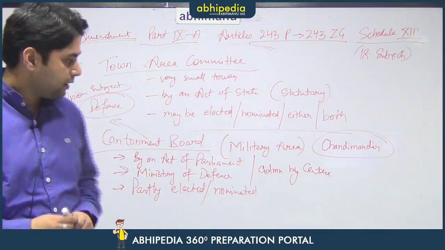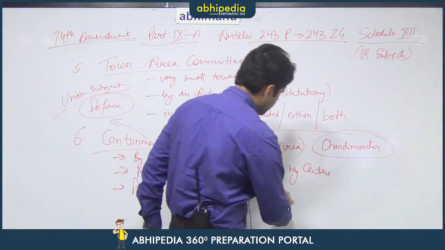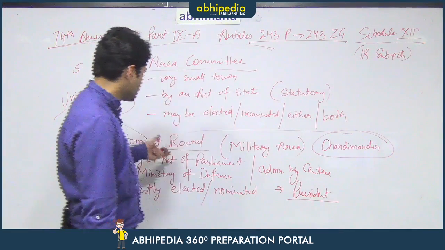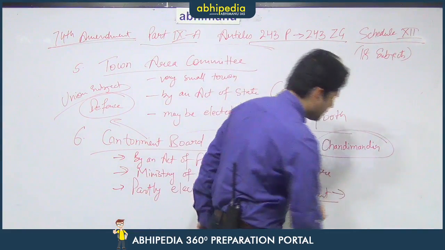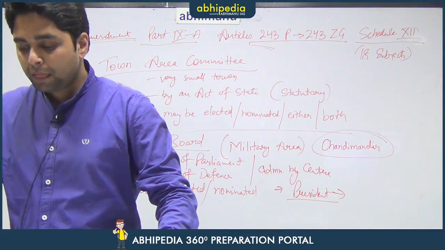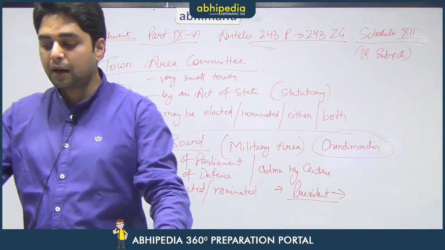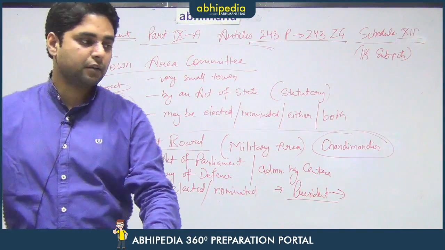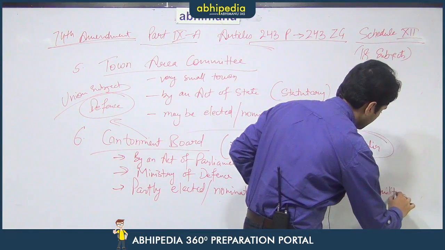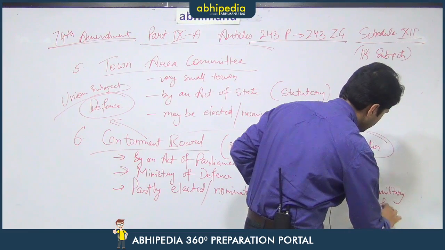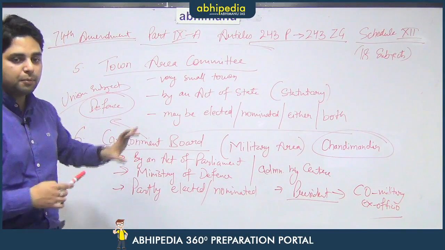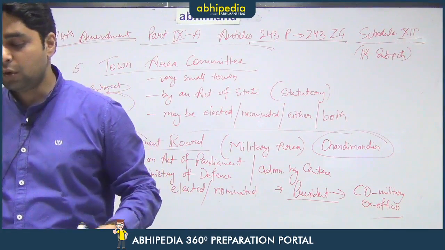The most important point is that the president of a cantonment board, so president means the chief of this cantonment board, is the commanding officer of that particular army. So, that means a civilian cannot be a head of a cantonment board. It is the military officer who is commanding that particular command. He is the ex officio president of the cantonment board. So, the CO or the commanding officer of the military is the ex officio president of the cantonment board. What it simply means is that even the civil administration of the cantonment board is in the hands of military only.